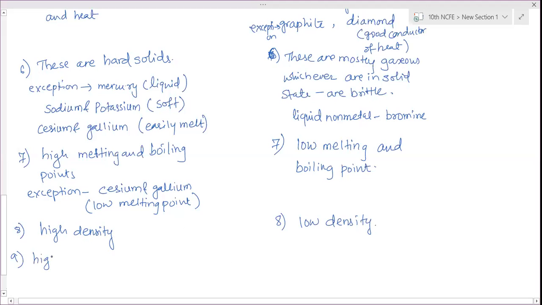High tensile strength. What do you mean by tensile strength? Is it like elasticity? No, it's not elasticity. Metal possesses elasticity.